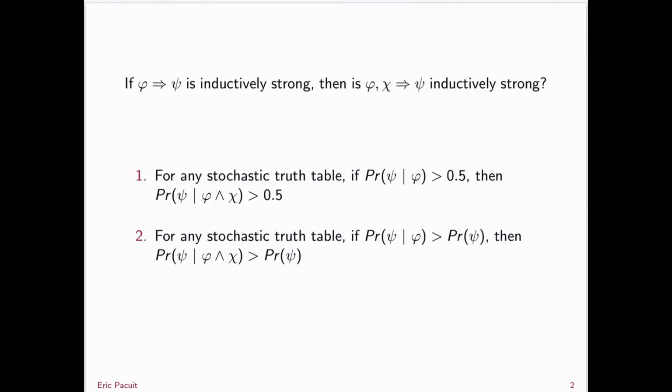One, in any stochastic truth table, if the probability of psi given phi is greater than 0.5, then the probability of psi given phi and chi must be greater than 0.5. And two, for any stochastic truth table, if the probability of psi given phi is greater than the probability of psi, then the probability of psi given phi and chi is greater than the probability of psi. And we will see that both of these conditions fail.